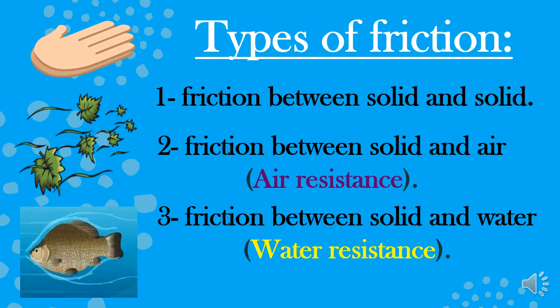So we have 3 types of friction force. First one is friction between solid and solid, any two solids. Number 2 is air resistance, or moving a solid object through the air. Number 3 is water resistance, or moving a solid object through the water. And I will explain each one in details right now. First one is solid and solid friction.